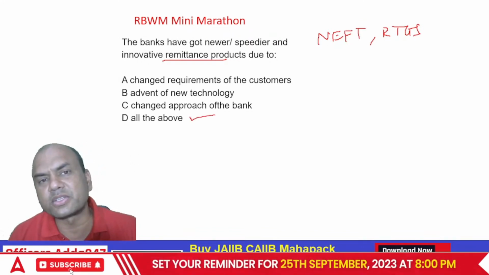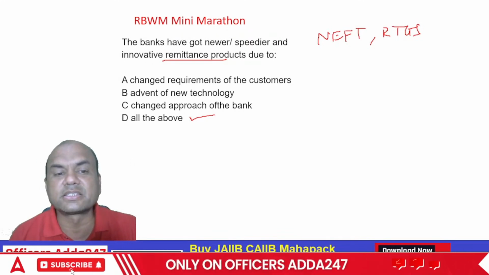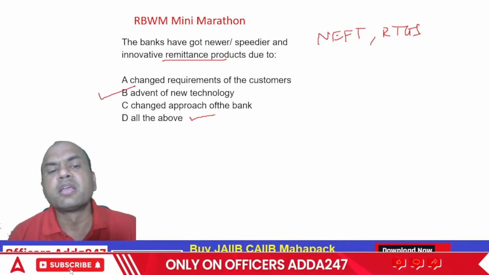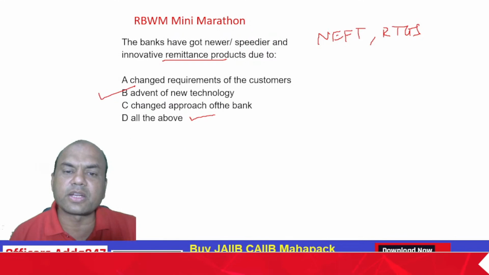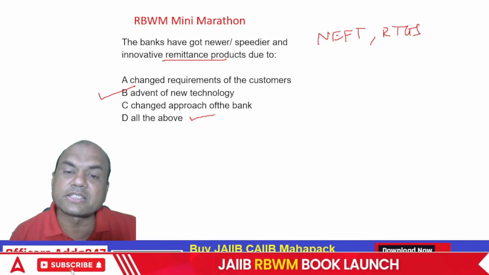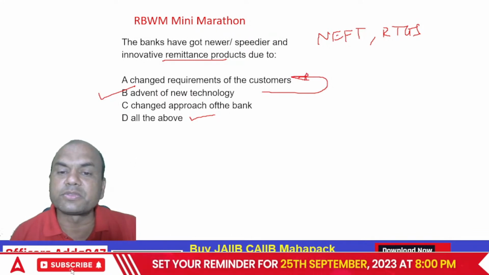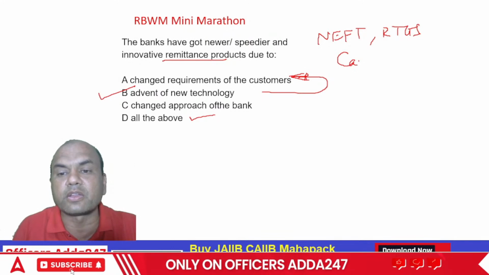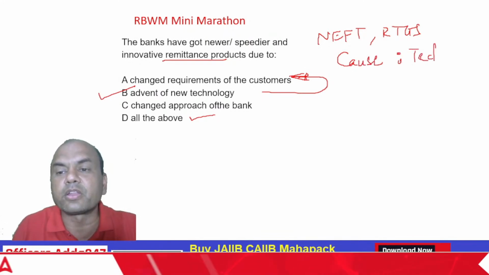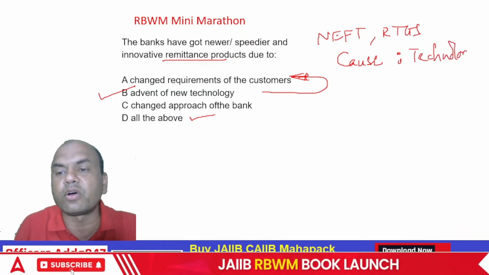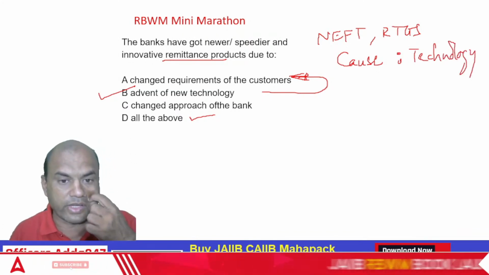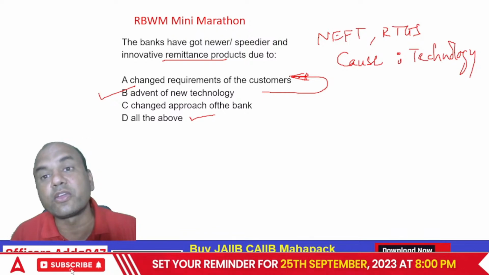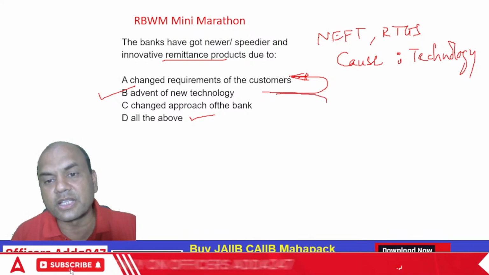But the real answer is not this. The real answer is new technology. Because of technology, the customer requirements have changed. Remember, you need to understand cause and effect properly. The cause is technology, and because of that, the effect is these other things: new requirements, changed approach. Okay. So this is like this.